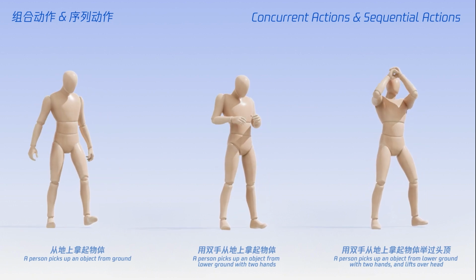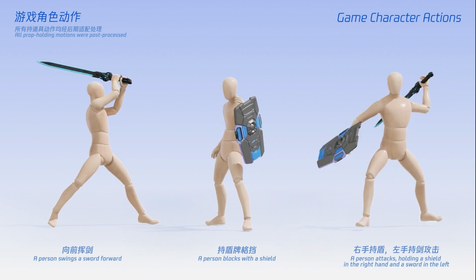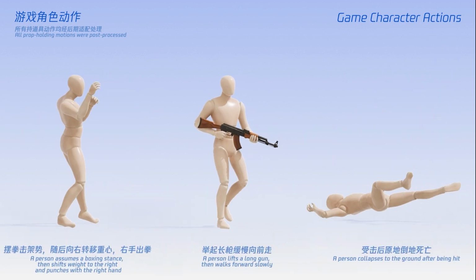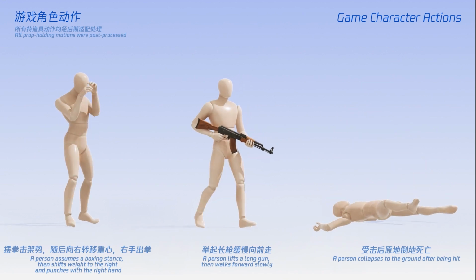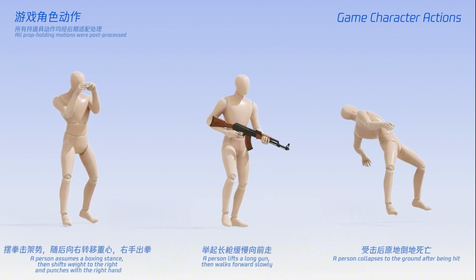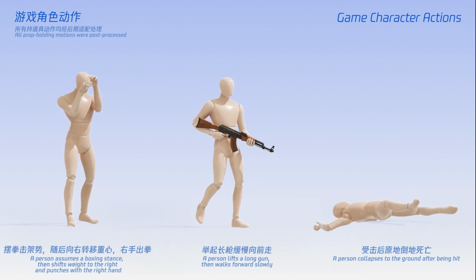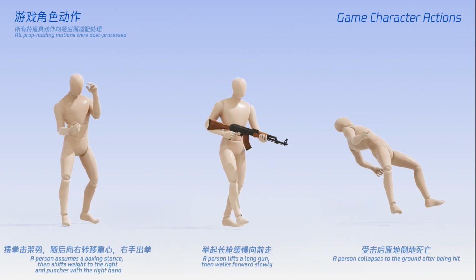Here are some game character actions. Swinging a sword, blocking with a shield. You can feel the weight in the animation. And combat, boxing stance, walking with a long gun, and oh, the death animation. It collapses to the ground after being hit. That looks like a ragdoll physics simulation generated from text.